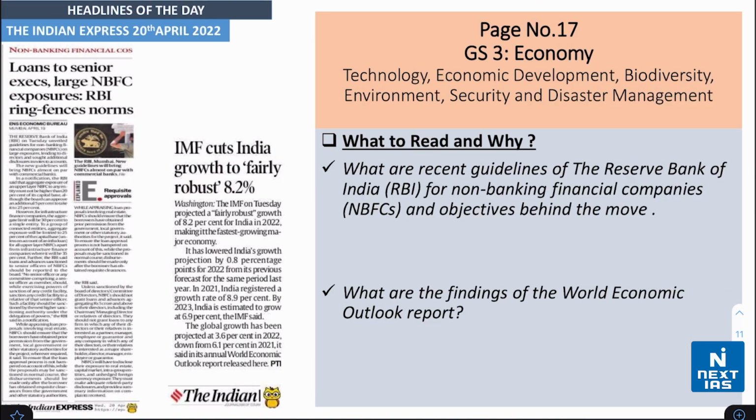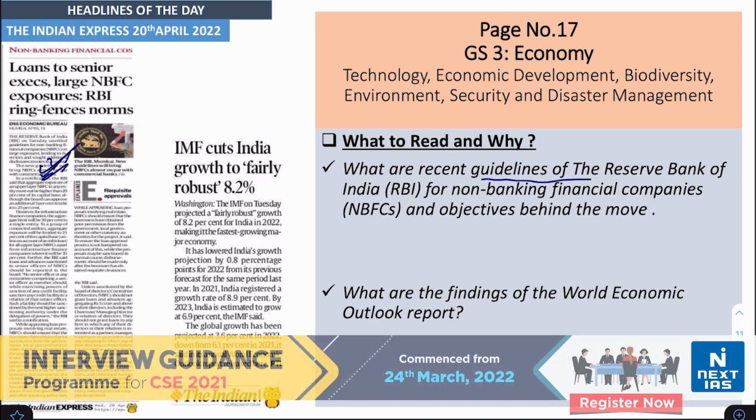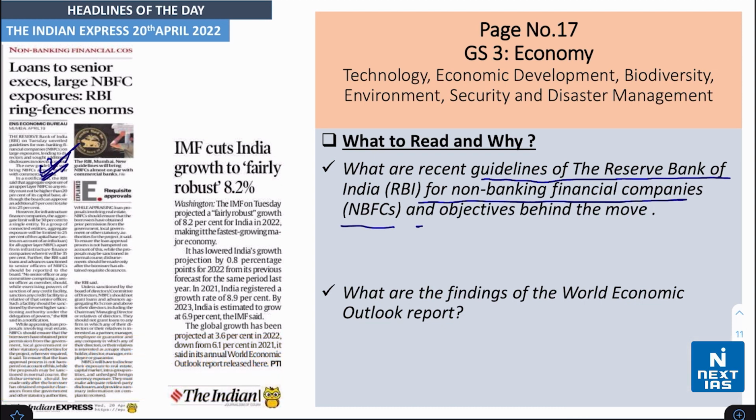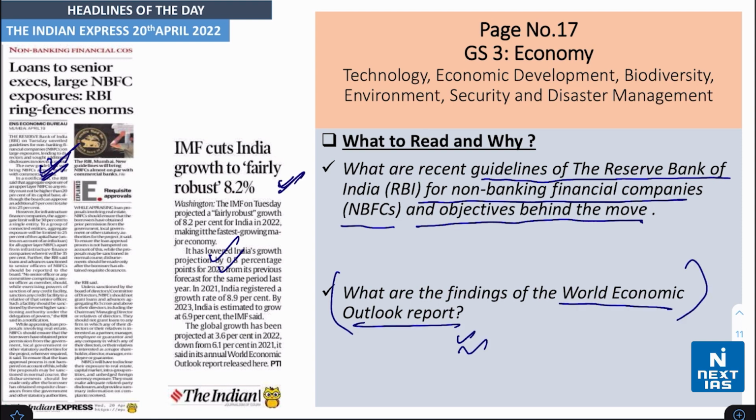Moving further on page number 17 from the GS3 Economy section, there are two articles. Loan to Senior Executives, Large NBFC Exposures: RBI Ring-fences Norms. So what are the recent guidelines of the Reserve Bank of India for non-banking financial companies, that is NBFCs, and the objectives behind the move? Further on, there's another article, IMF cuts India growth to a fairly robust 8.2%. This is a finding of the World Economic Outlook report. From this article, you have to understand what the findings of the World Economic Outlook report are.